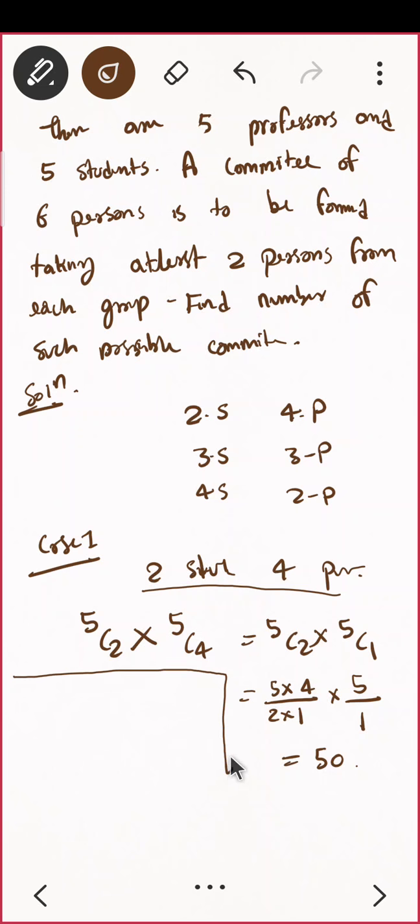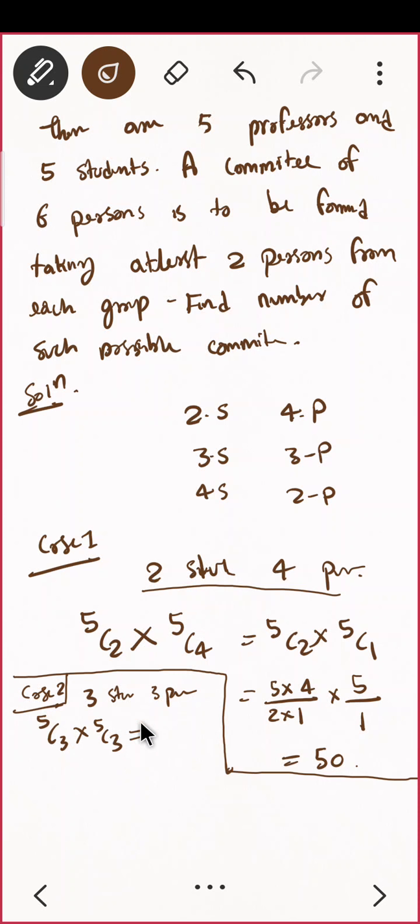In case 2, can you similarly do? If you are having 3 students and 3 professors, what will be the answer? From 5 students, that is 5C3 and 5C3. Do you agree? Correct.